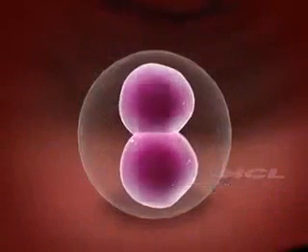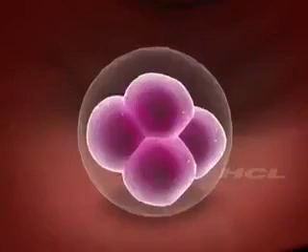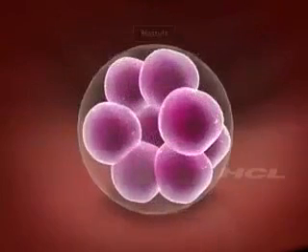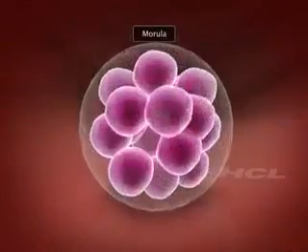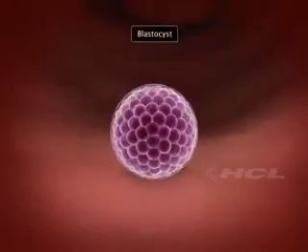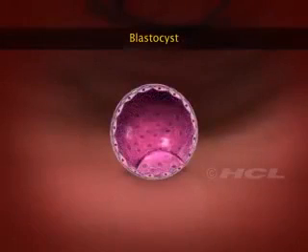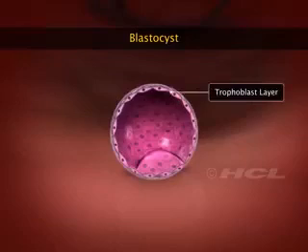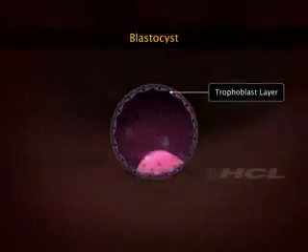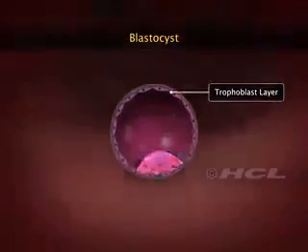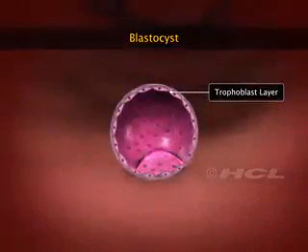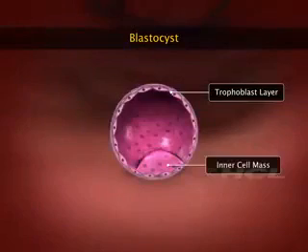Cleavage transforms the single-cell zygote into a many-celled blastula, the solid-cell morula, and finally the blastocyst. The blastocyst contains an outer layer of blastomeres called the trophoblast layer and an inner mass of blastomeres attached to the trophoblast. The inner blastomeres together constitute the inner cell mass.